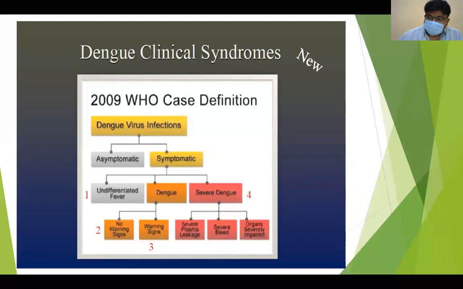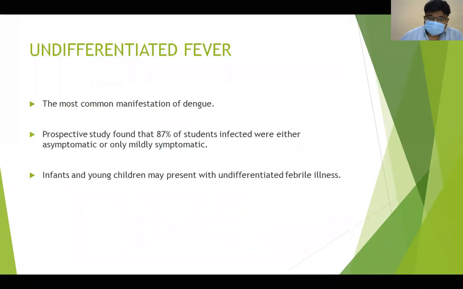Symptomatic will present as undifferentiated fever, dengue fever with or without warning signs, and severe dengue. In severe dengue, there will be severe plasma leakage leading to shock, severe bleeding that may also lead to shock, and severely impaired organs leading to multi-organ dysfunction syndrome.